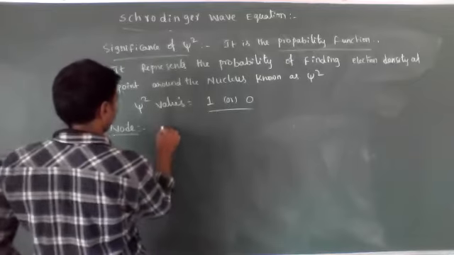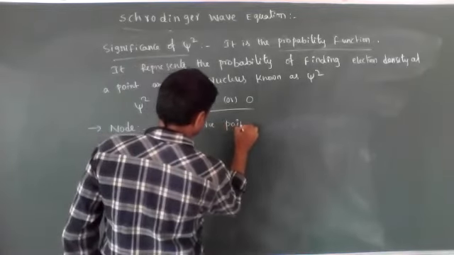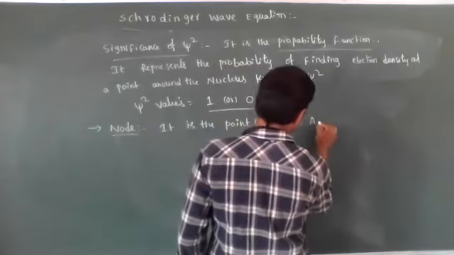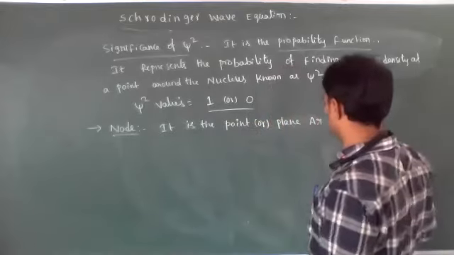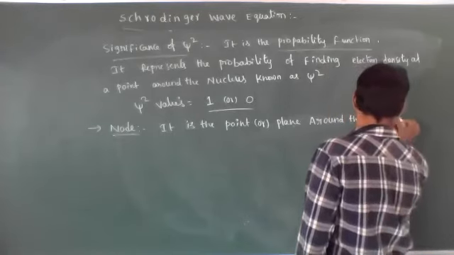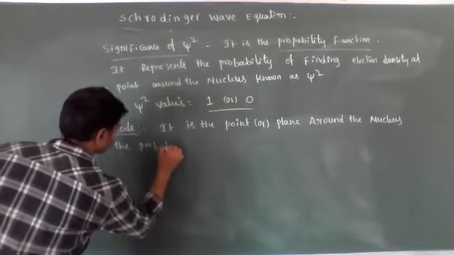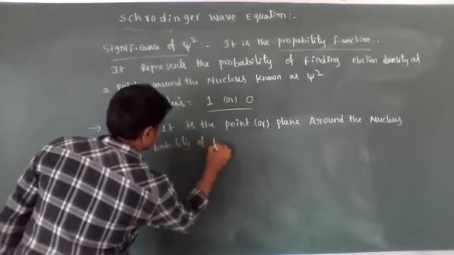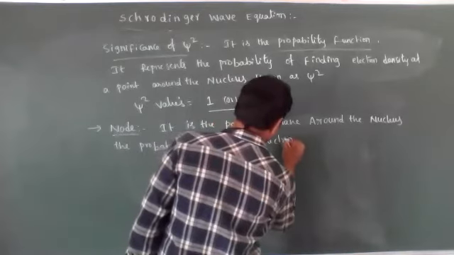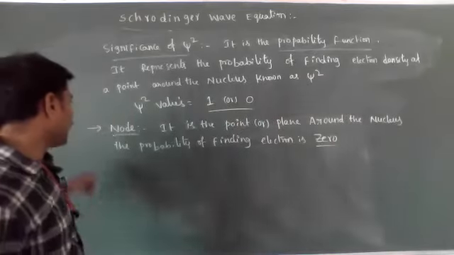Node means it is a point or plane around the nucleus where the probability of finding electron is 0, called a node.